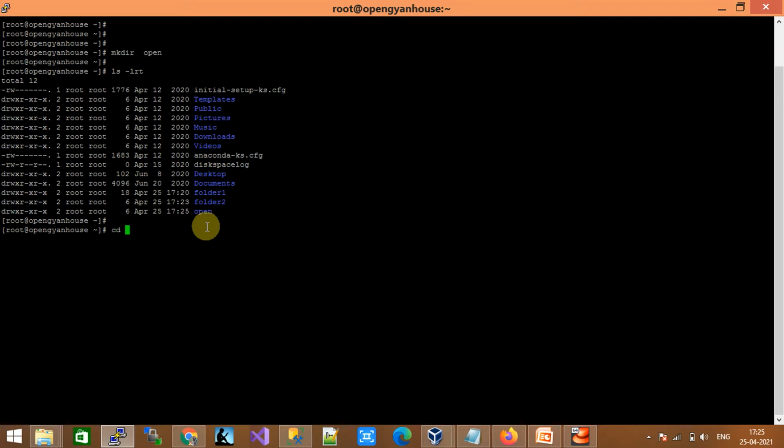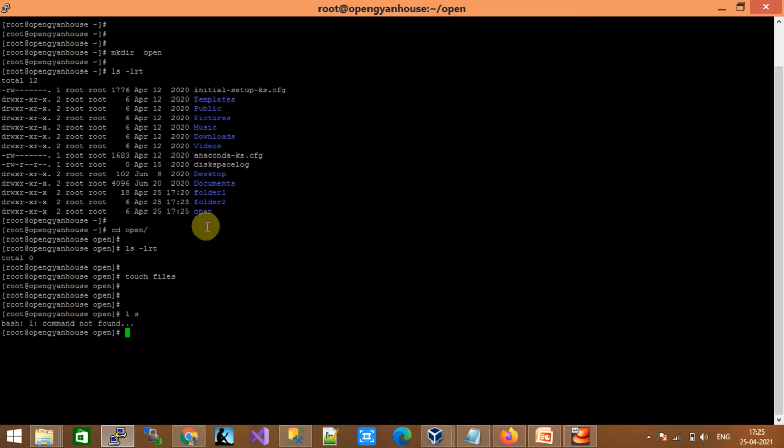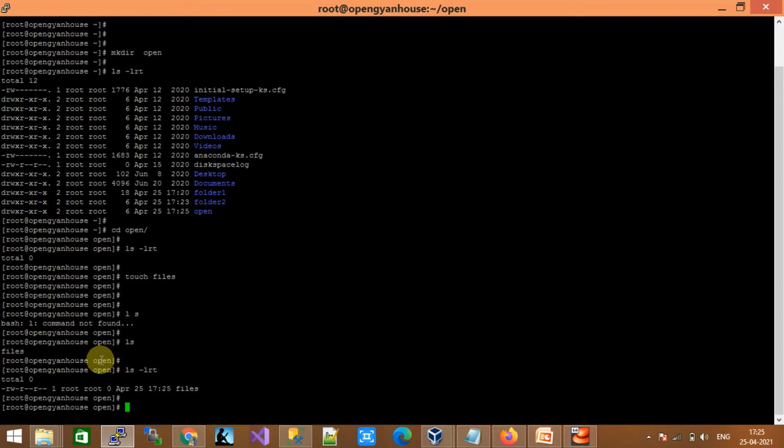This is a directory, and if you want to create a file inside the directory, you run the command touch and then the file name. Let's run the command ls -lrt. You can see the file is there.